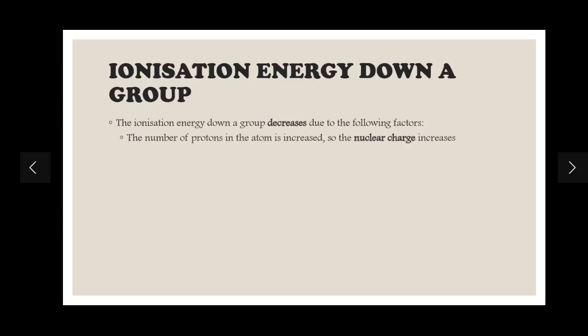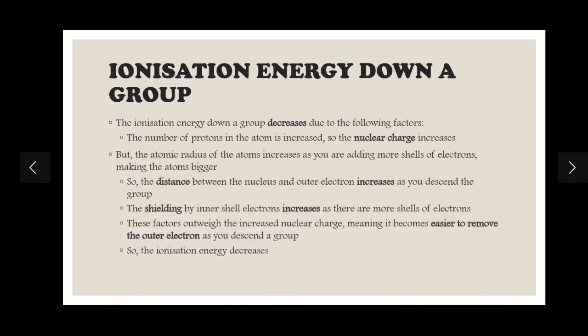The atomic radius of the atoms is increasing. Why is it so? Because you are going down the group, you are adding more shells of electrons, making the atoms bigger. This means the distance between the nucleus and the outer electrons increases as you descend the group. The shielding by inner electrons, which was constant in the previous case, is increasing now because more shells of electrons are added, and there will be more inner shells repelling the outer shell electrons. These factors outweigh the increased nuclear charge, meaning it becomes easier to remove the outer electron as you descend the group, so the ionization energy decreases.